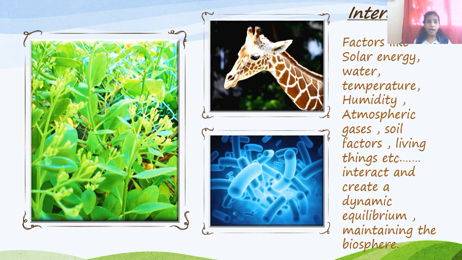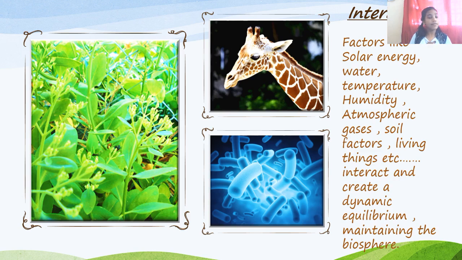As I told you, we will learn some hints about interactions. What are interactions? How do interactions take place in the biotic and abiotic components? And we will take a small hint about what an ecosystem is, right? Are you ready? So let's talk about the interactions we have. Factors like solar energy, water, temperature, humidity, atmospheric gases, soil factors, living things, etc. interact and create a dynamic equilibrium maintaining the biosphere. To maintain the biosphere, interactions are very important.